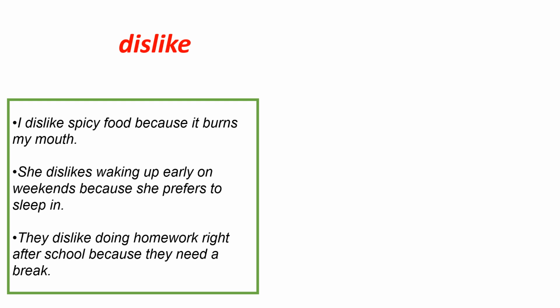Okay? Wait, there is a new word. Dislike. So, we talked about like and don't like, and now we will add dislike. What is dislike? Dislike means don't like. Both are correct. But where is the difference? There is not a very big difference. The difference is just that dislike is stronger and more formal, because we use it for things like companies and something like that.